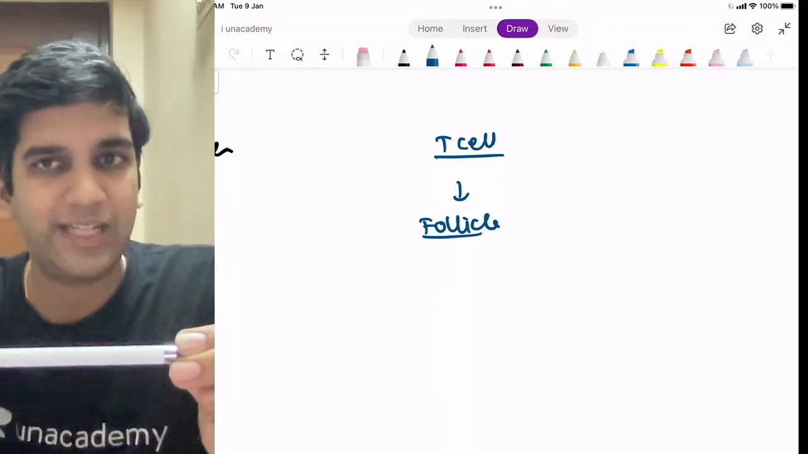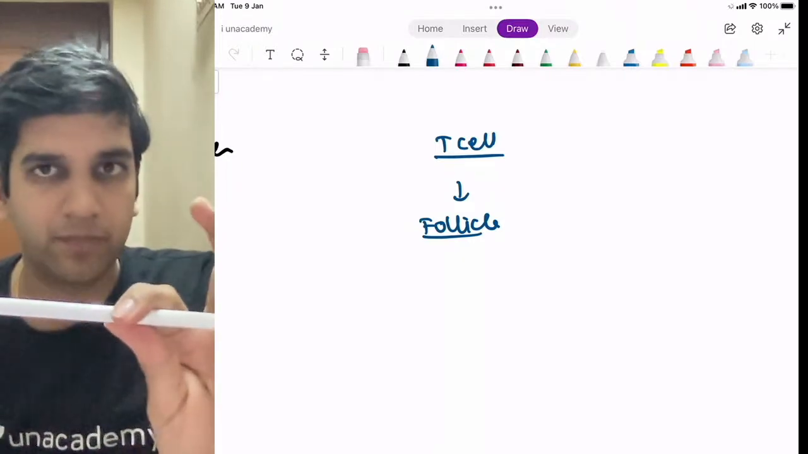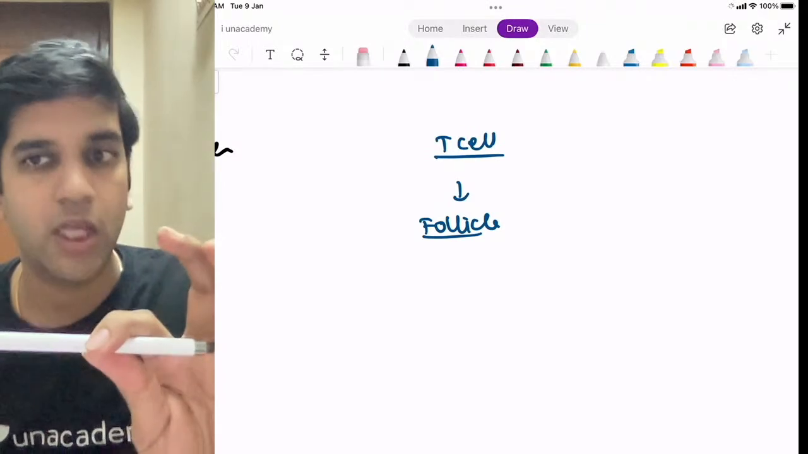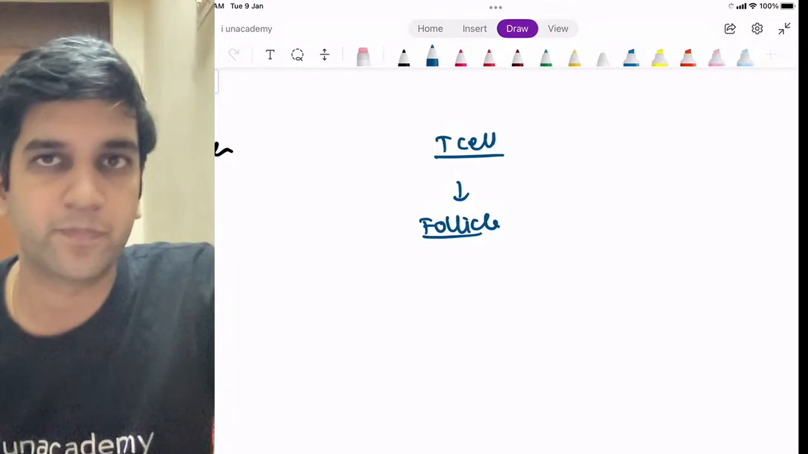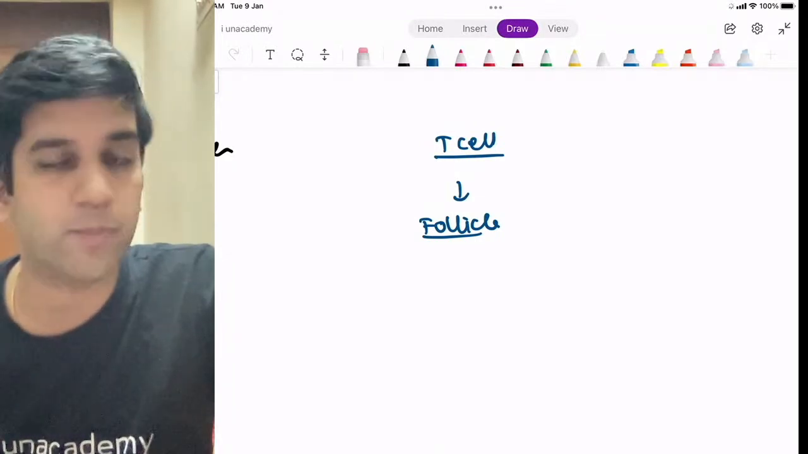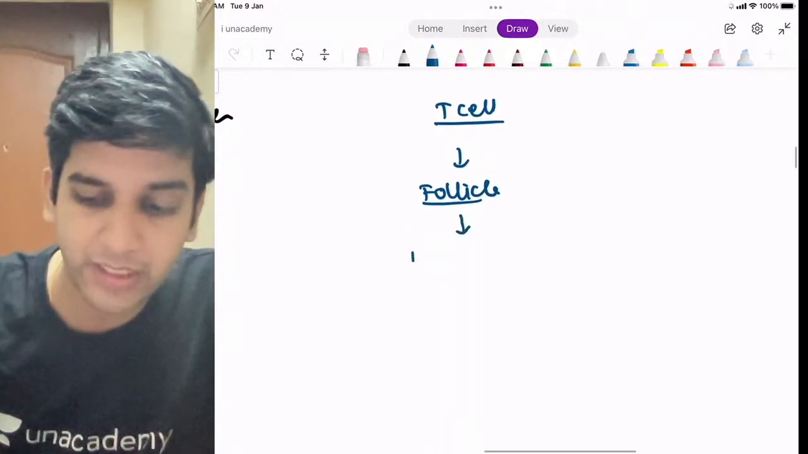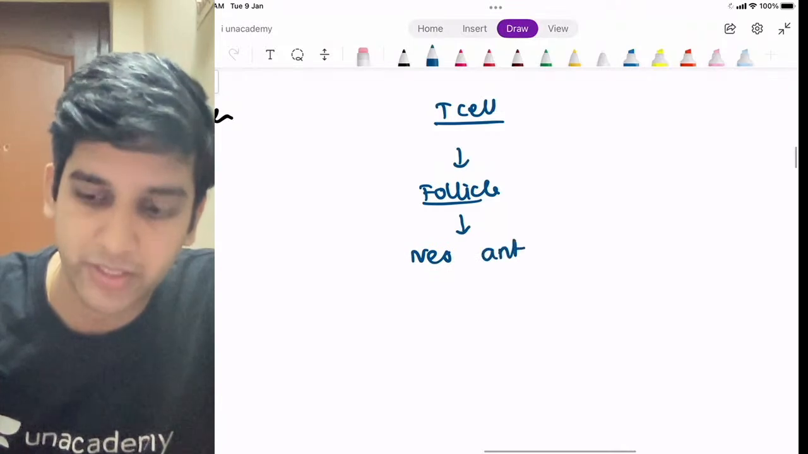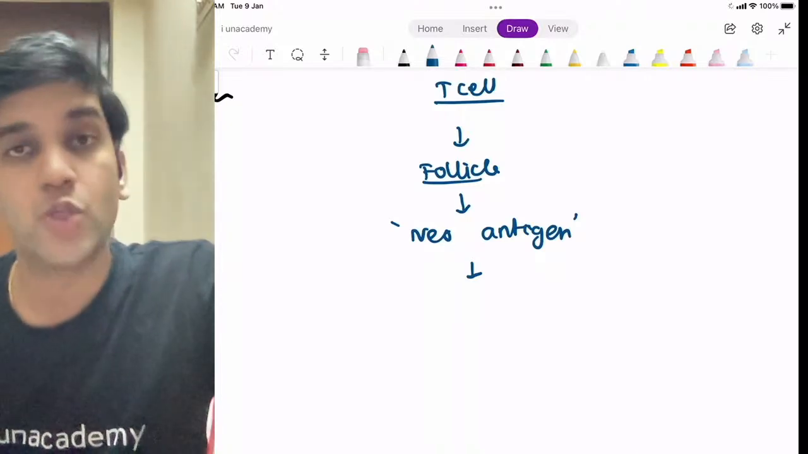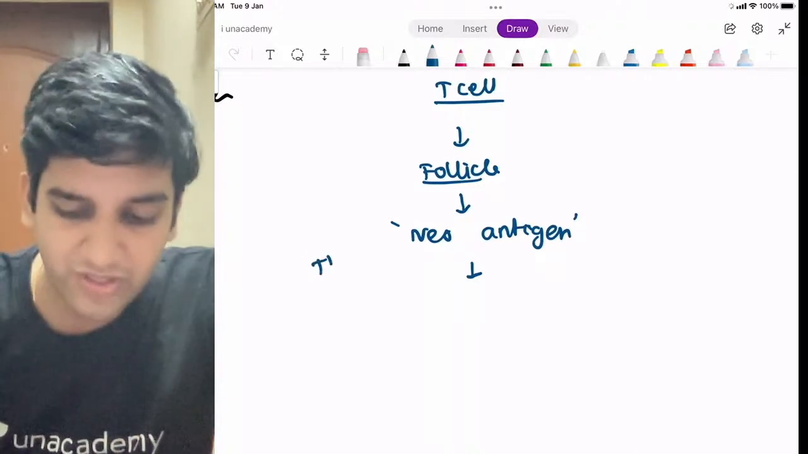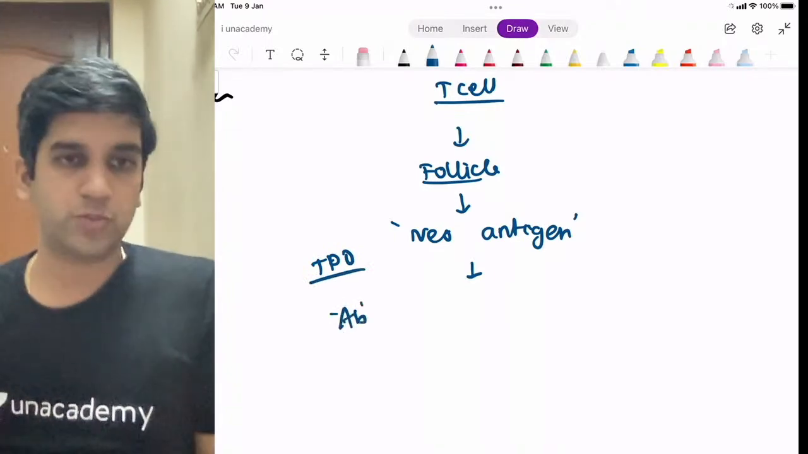So my T cells come and destroy it. I'm going to break this. If I break this pencil, I'll have different fragments. Can my immune system identify the fragments as a self-antigen? Possible or not possible? Not possible, right? So whenever there is T cell mediated destruction of a follicle, it will create new antigens. When a new antigen appears, it will be considered foreign. So in Hashimoto's thyroid, the new antigen is TPO. So I'm having antibody against that. That's why I'm having an autoantibody response, right?